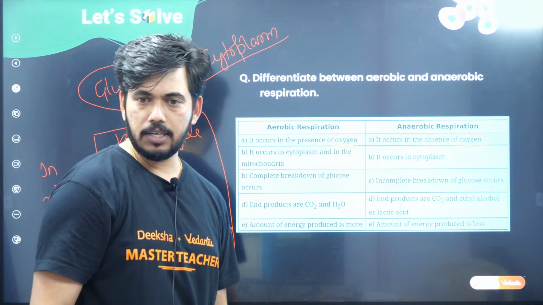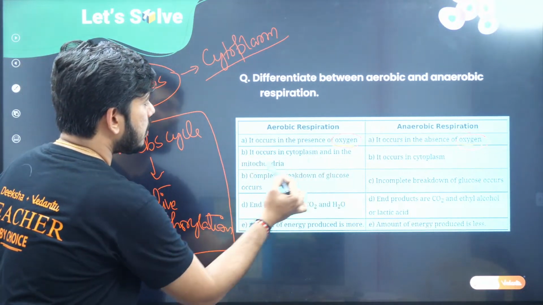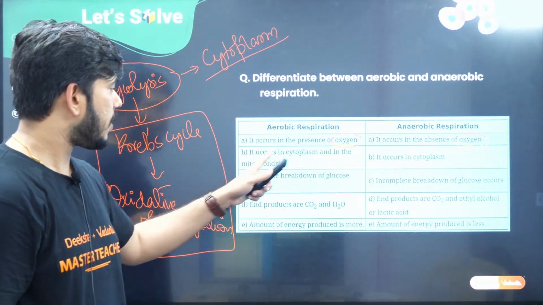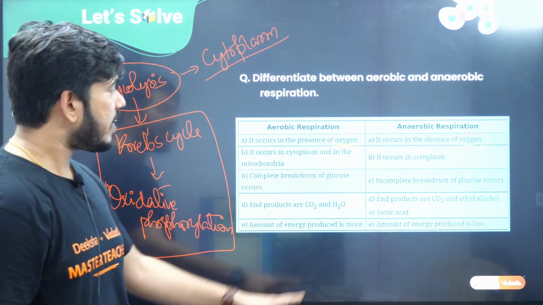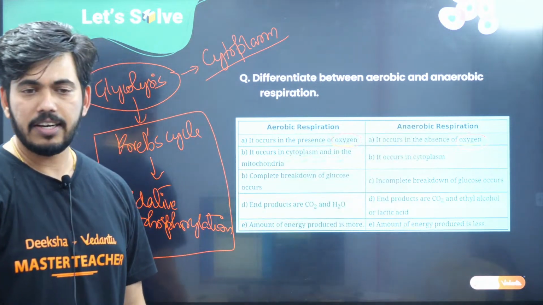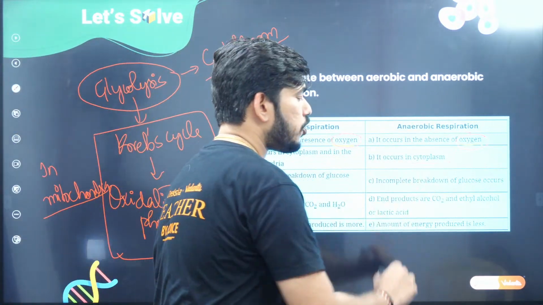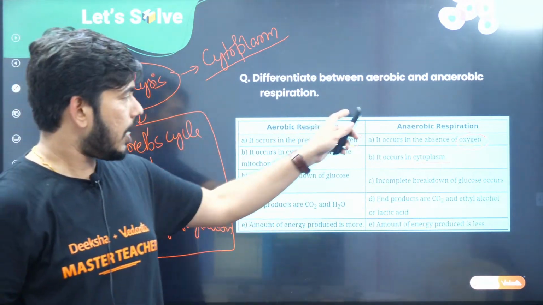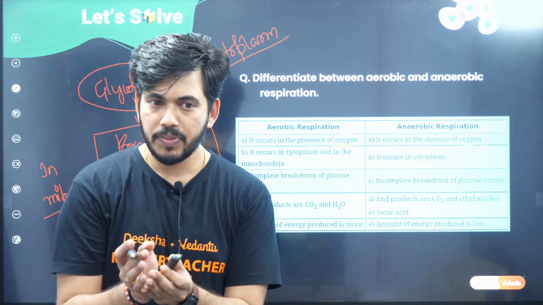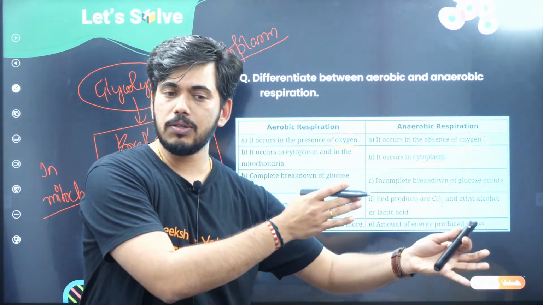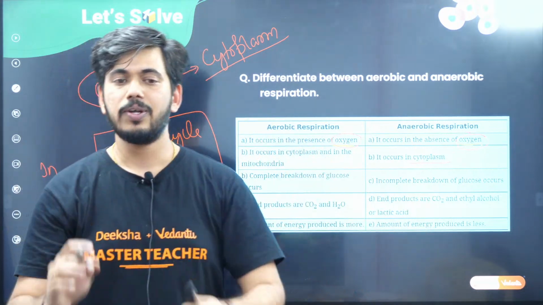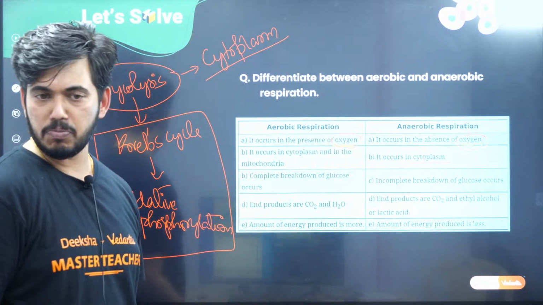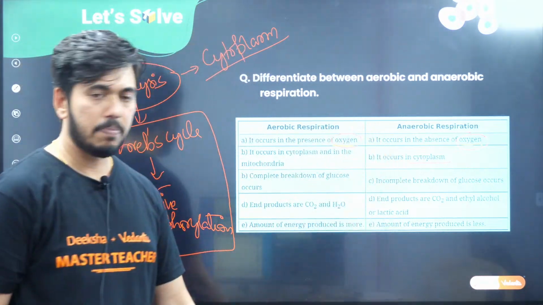That is the reason we say aerobic respiration occurs in the cytoplasm and in the mitochondria. Whereas anaerobic respiration, children, occurs only in the cytoplasm, because in anaerobic respiration also we can see glycolysis. Glycolysis will be producing the pyruvate. That pyruvate can undergo either alcohol fermentation or lactic acid fermentation, but that whole sequence takes place in the cytoplasm only. So this is one more difference you can remember.